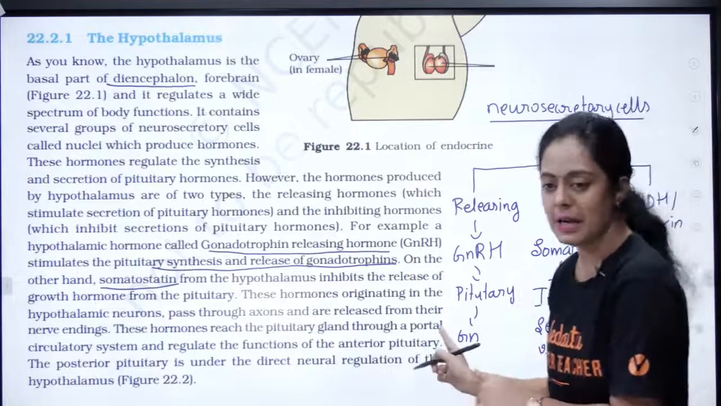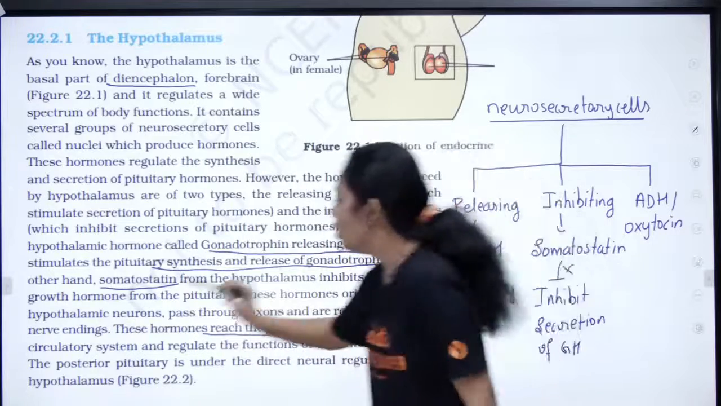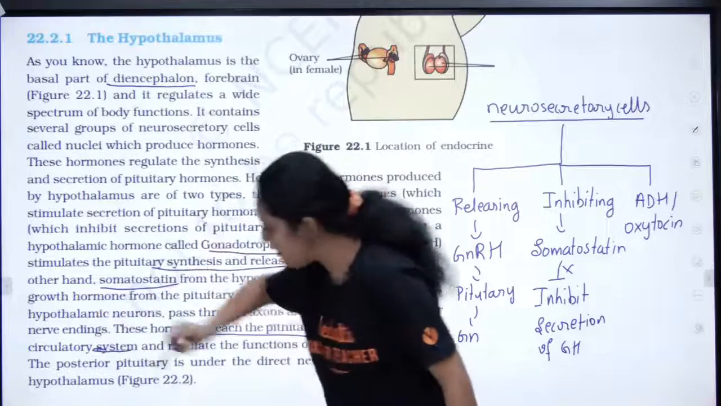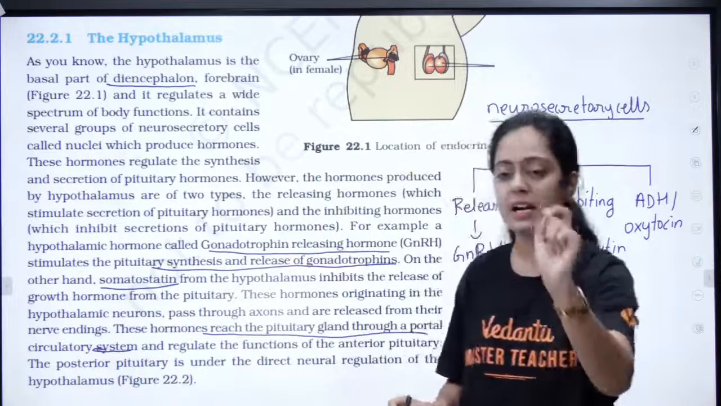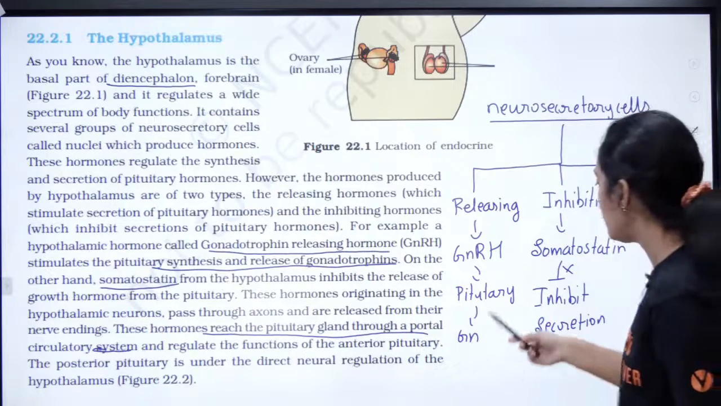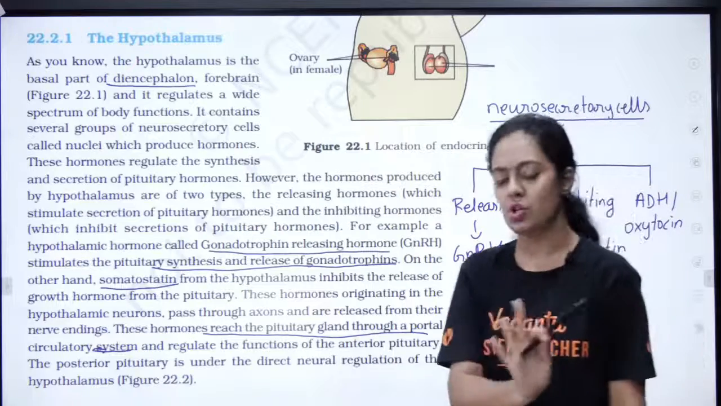Is this clear? Now these hormones reach the pituitary gland through a portal circulatory system. Again, a very important question: how are these releasing and inhibiting hormones reaching the pituitary? Via a portal circulatory system. I will show you the picture, not to worry.